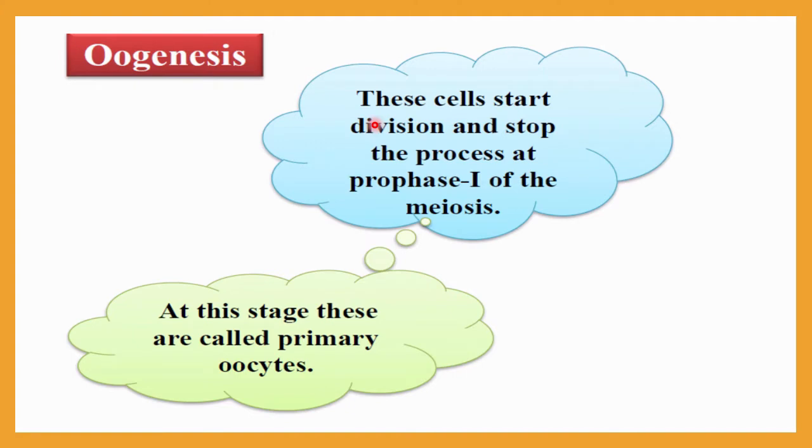All these cells will start division and stop the process at prophase 1 of meiosis. After birth, these cells will be blocked at this phase, prophase 1. At this stage, these are called primary oocytes.